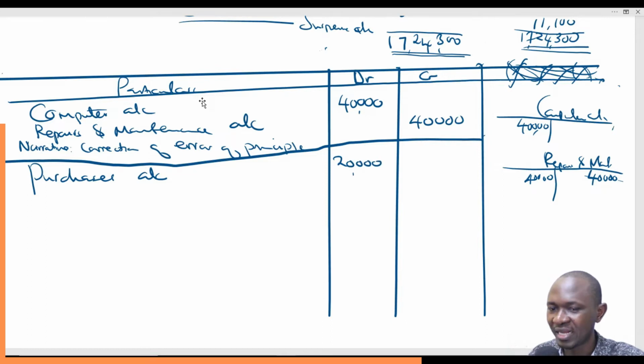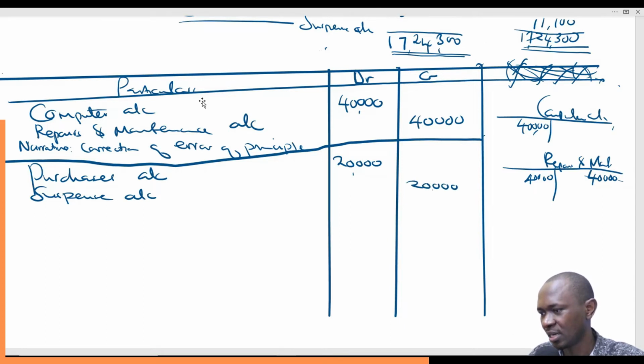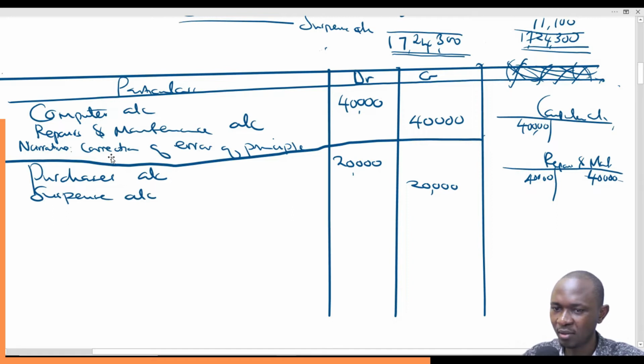And then we credit the suspense account. Why suspense account? Because this transaction had affected only one side of the trial balance, and so the suspense account could very well explain why we have that difference. Could very well explain the difference. So suspense account 20,000, purchases account 20,000. We are debiting purchases account to take it back to the normal position because we had understated, and purchases is a debit account.